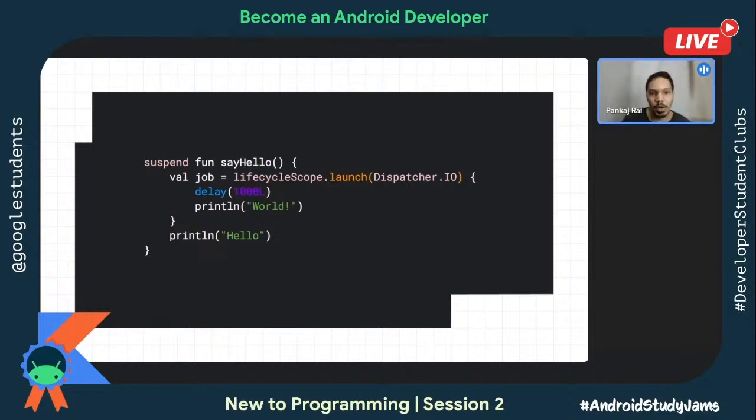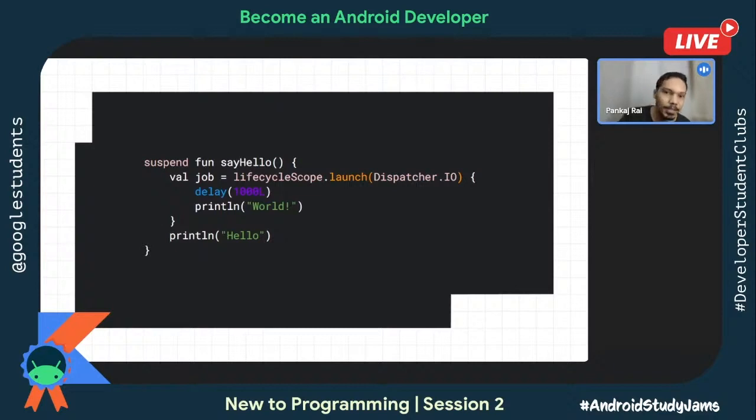This means that delay of 1 second and println world will be executed in the background thread. Whereas println hello, this line is written outside launch. That means it is written outside the coroutine builder. So that will remain in the foreground thread. That means in the main thread.